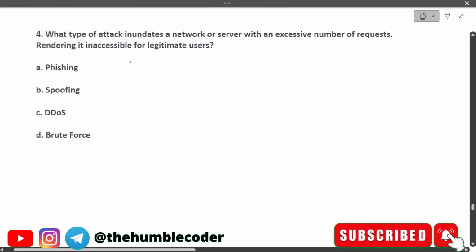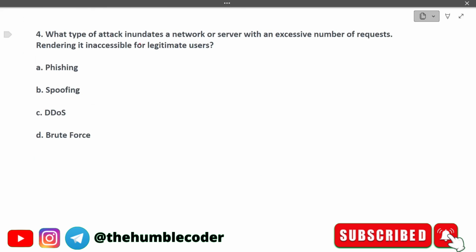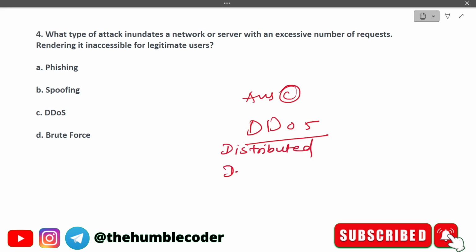Moving on to the next question. Which type of attack inundates a network or server with an excessive number of requests, rendering it inaccessible for legitimate users? The options that we have are phishing, spoofing, DDoS and brute force. The correct answer in this case is going to be option number C, which is DDoS. So DDoS stands for what? Distributed denial of service. If you are not aware, DDoS stands for distributed denial of service.